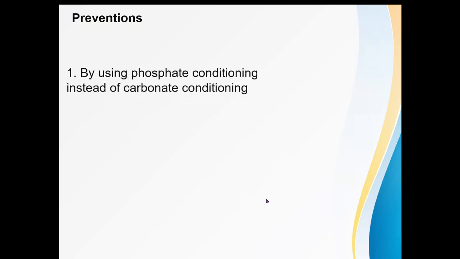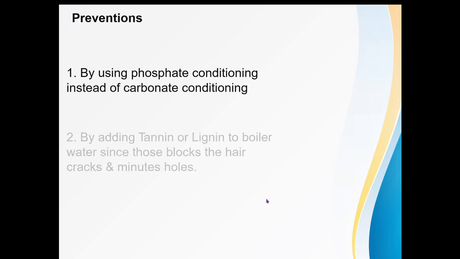So there are different prevention methods of caustic embrittlement. First is by using phosphate conditioning instead of carbonate conditioning. In carbonate conditioning, we need to add sodium carbonate, but instead, if we add sodium phosphate, then phosphate conditioning takes place, and due to that we can avoid caustic embrittlement.